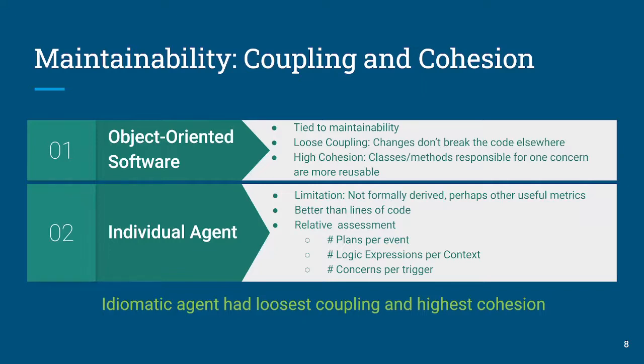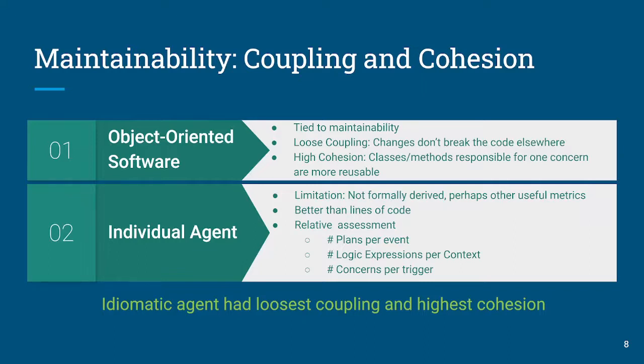This idea of looser coupling means that when you have changes to your software, those changes ideally shouldn't be breaking your code elsewhere, and then in turn requiring changes to other parts of your code. And if you have higher cohesion, that means that your classes or methods, at least in object-oriented software, should be responsible for only a single concern, which in turn makes them more reusable.